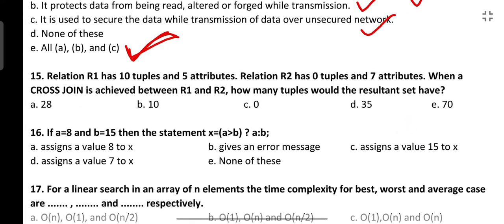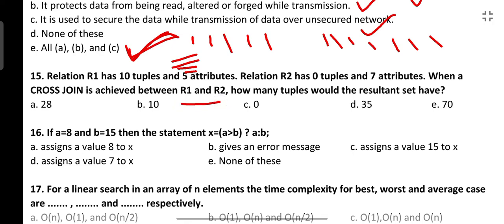Next is: relation R1 has 10 tuples and 5 attributes. Means what? In this table there are 5 columns and 10 rows. Relation R2 has 0 tuples and 7 attributes. Means what? Relation R2 has 7 columns but there is no data. When a cross join is performed between R1 and R2, how many tuples would the resultant set have?